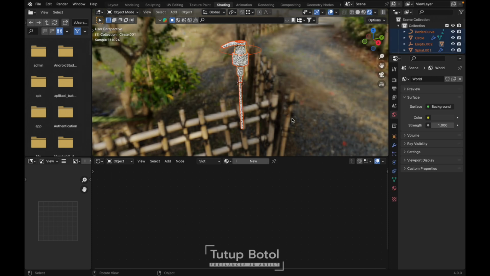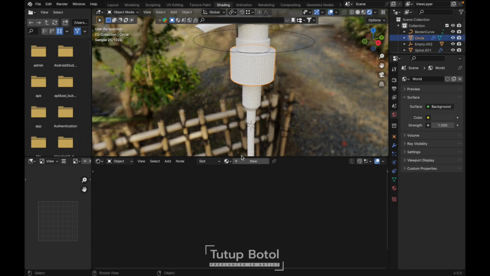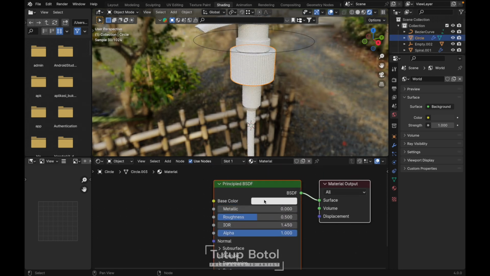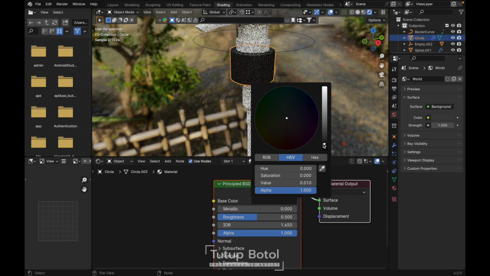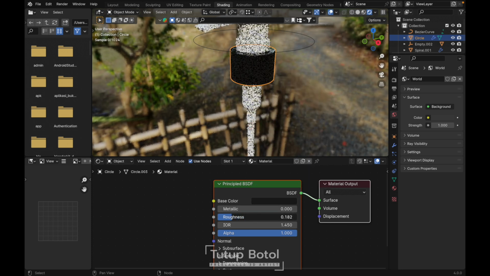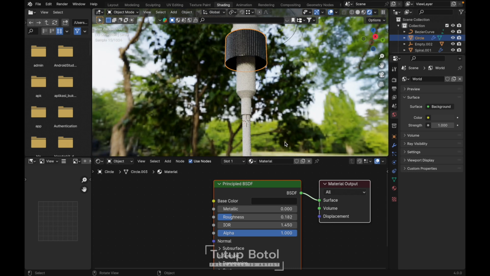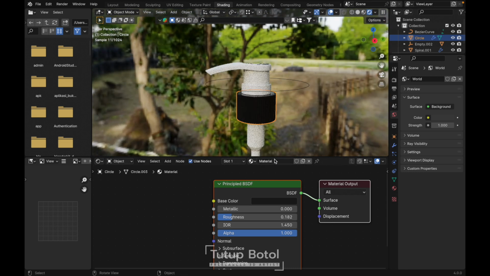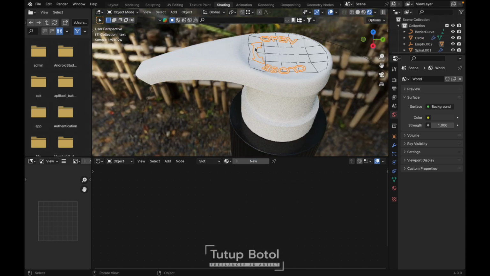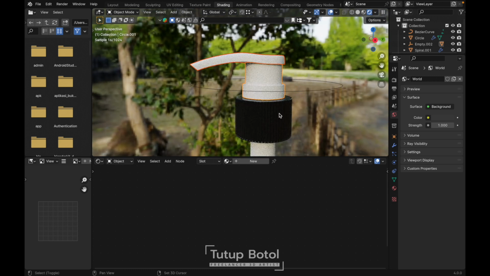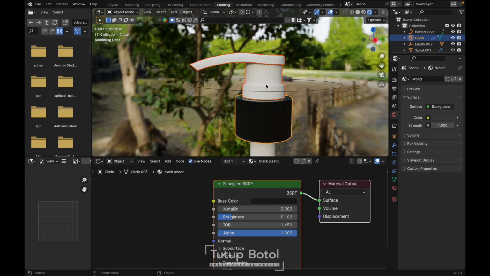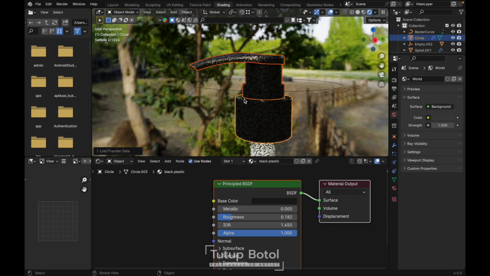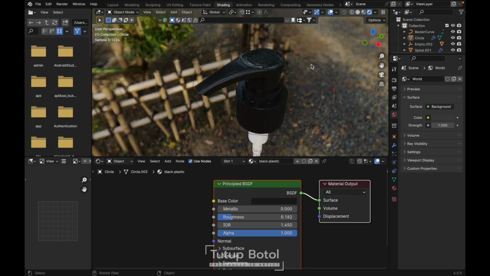Let's go like this and let's add a color here. Maybe let's make it black. Let's just make it a little bit simple, like plastic maybe. It's like this, and name this one black. Then you can select this one, all of this, and make sure you select this one at the last one. Then you can press Ctrl L, then link material, just like this.